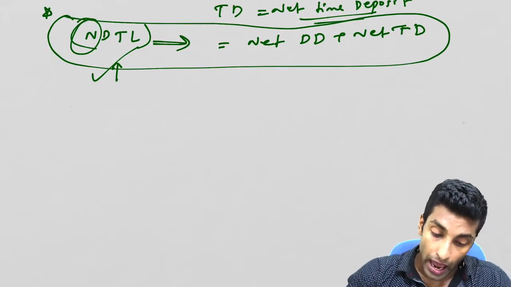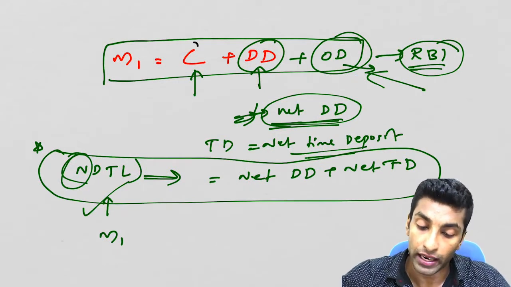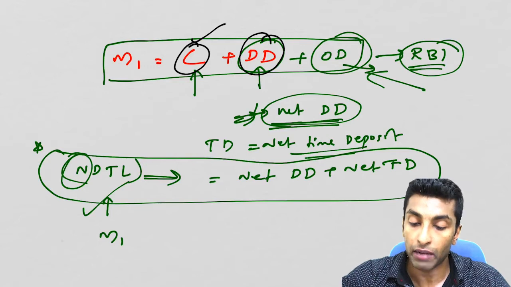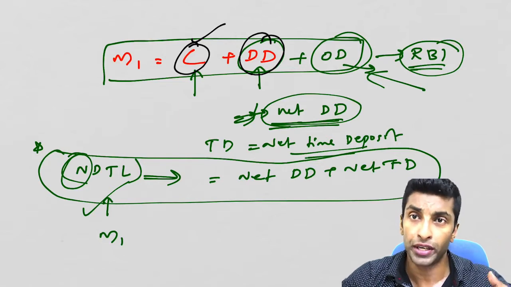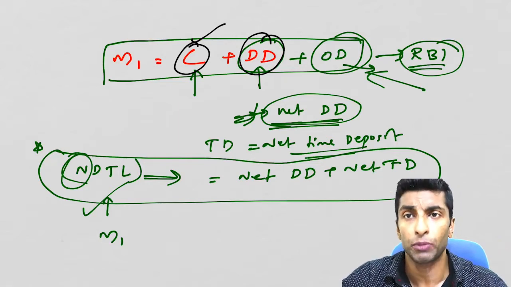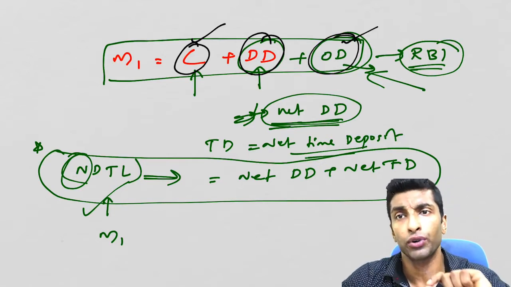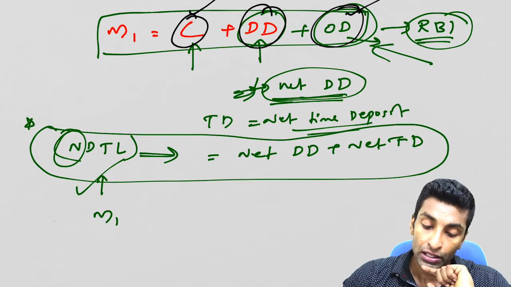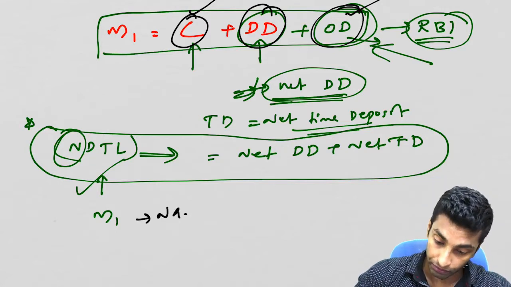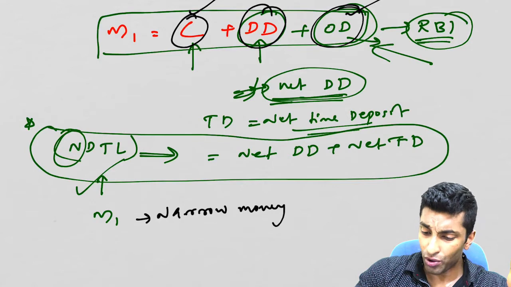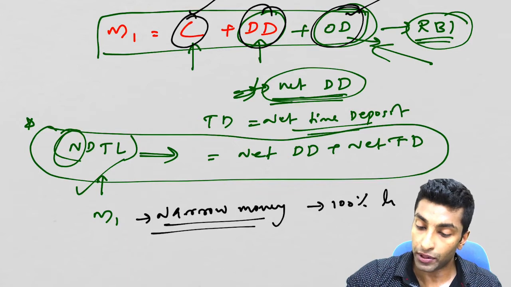Okay, so M1, you can see here, this is 100% liquid. Upon demand you will get this currency, 100% liquid. Demand deposit, you go to the bank, ask for the money, you get it, because in a current account you can withdraw anytime. Parts of savings accounts are also part of demand deposit, you can withdraw anytime. Other deposit also, but this is negligible, not much important, but just for theoretical purpose I am explaining this. So M1 is the most liquid money, which is called narrow money. Narrow, you can see, small. So narrow money is 100% liquid.